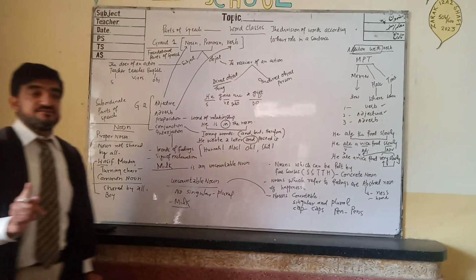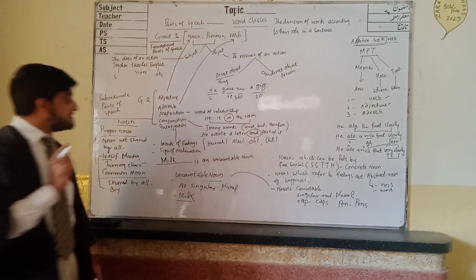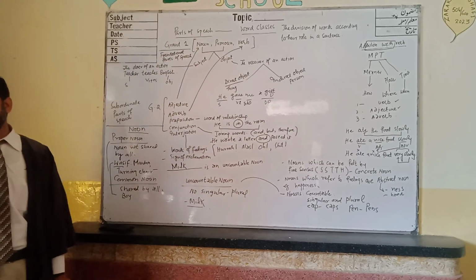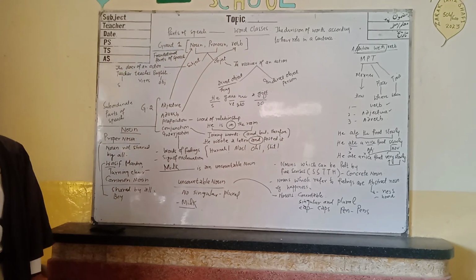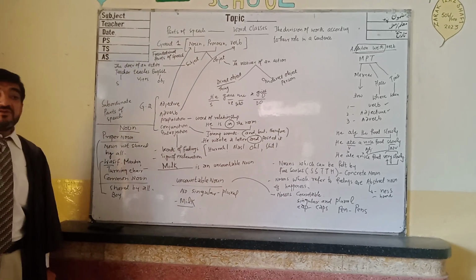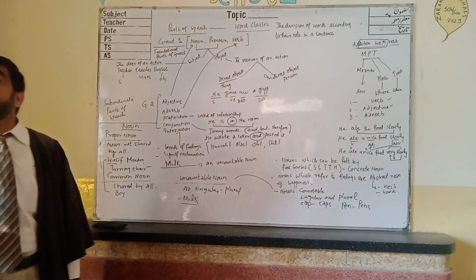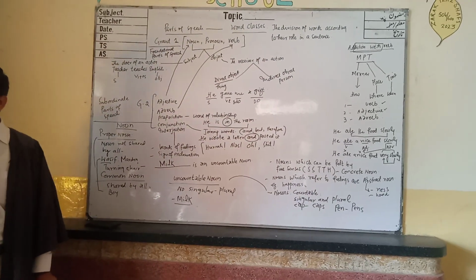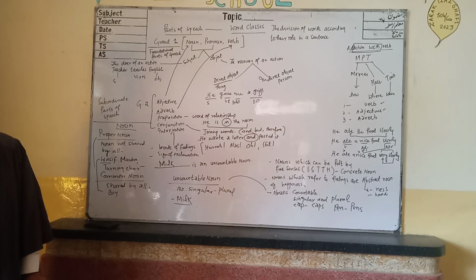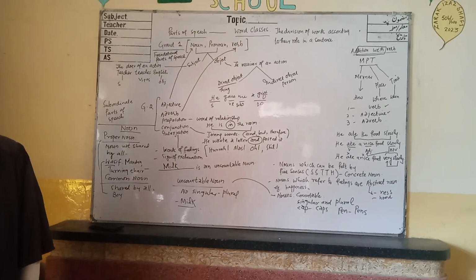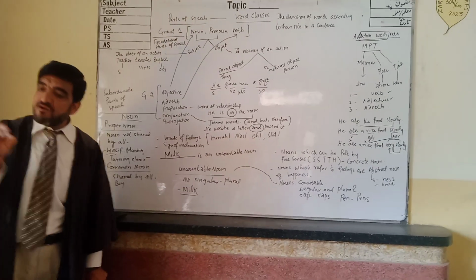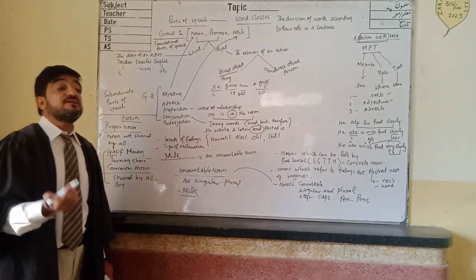But the difference between uncountable and abstract noun is very important. Abstract noun means those nouns which do not have a physical body. Abstract noun की physical body नहीं होती, you can't touch that. Uncountable noun की most of the time they have physical body.